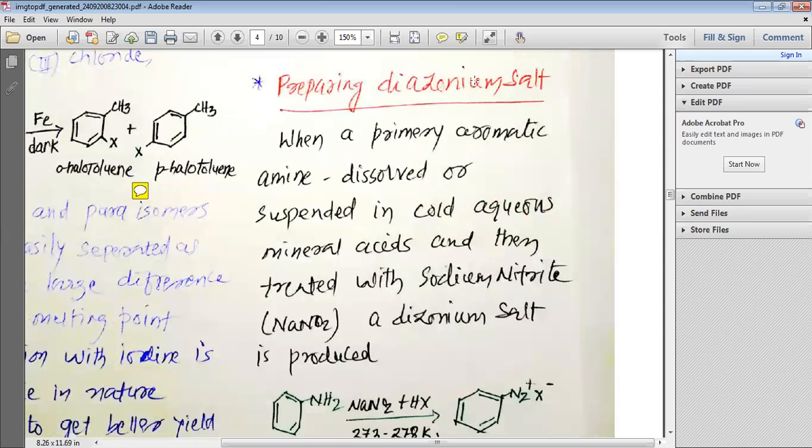So when a primary aromatic amine dissolved or suspended in a cold aqueous mineral acid is then treated with sodium nitrite, NaNO2, a diazonium salt is produced.